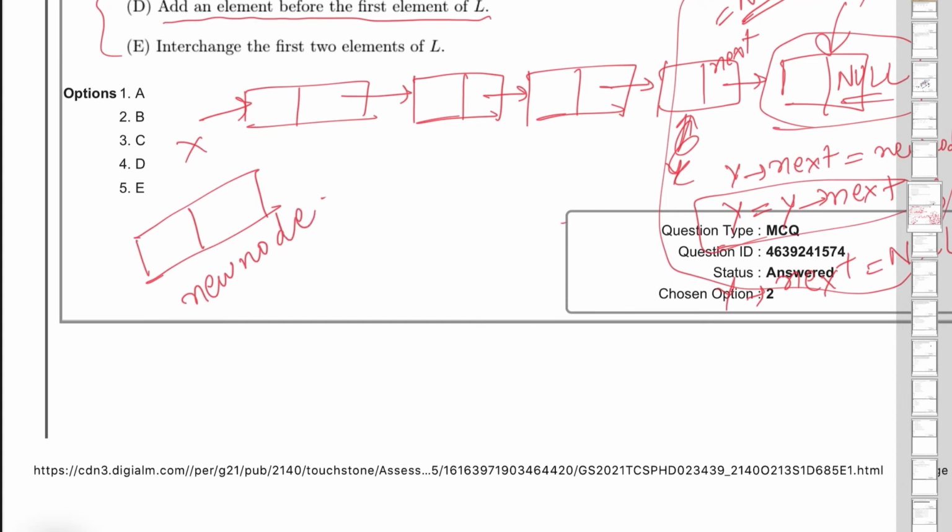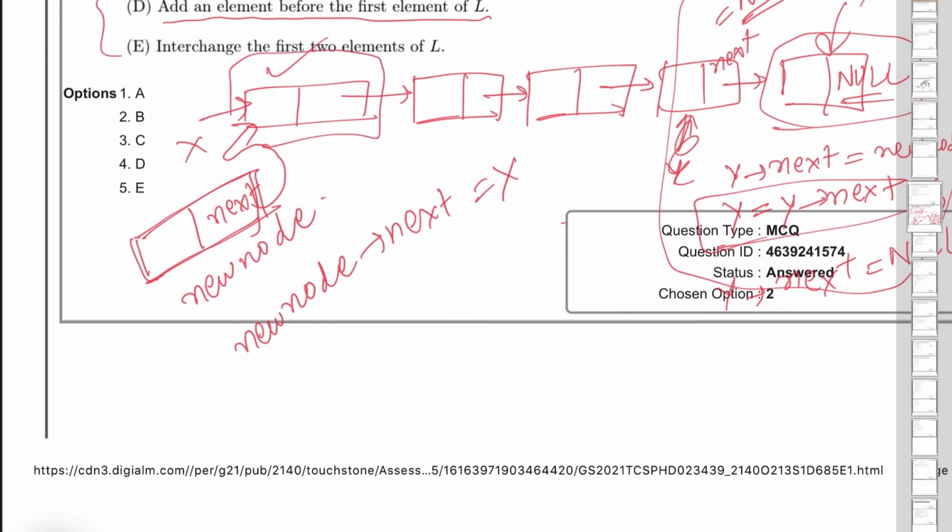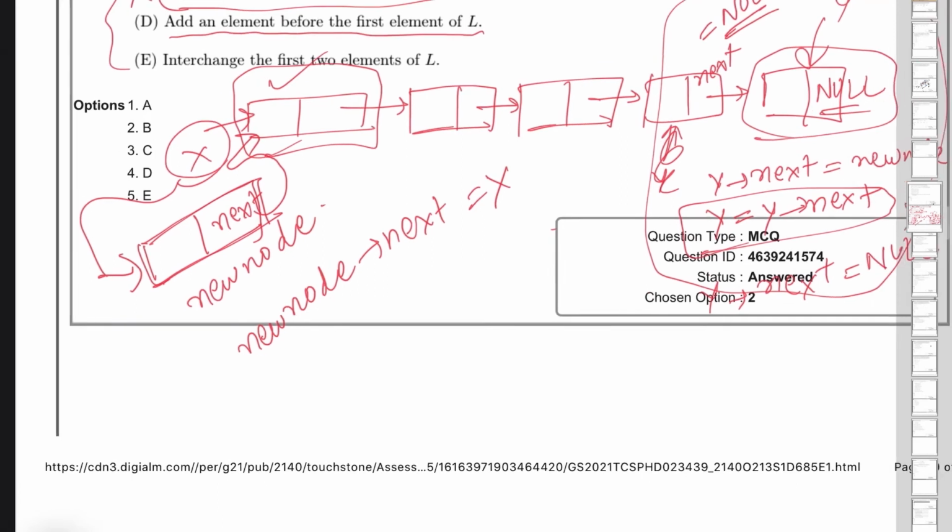Now I just need the new node's next location pointing to x, so that this can point to this node. Okay, so this node is pointing to the first node. Currently this is the first node, right? Now if my x pointer points to this node, then this will become the first node of this entire linked list.